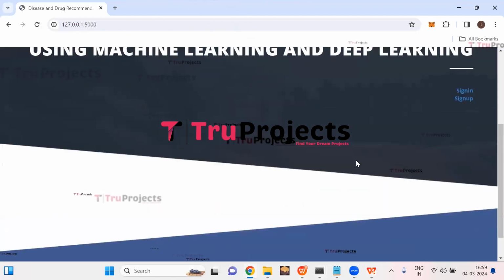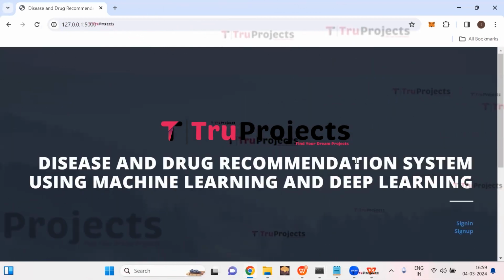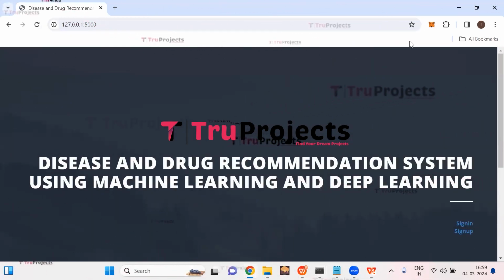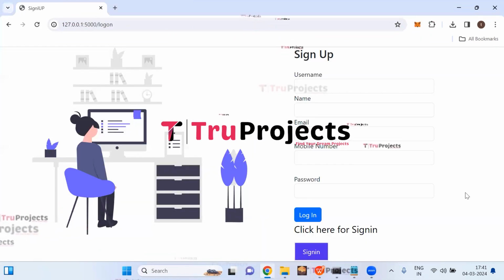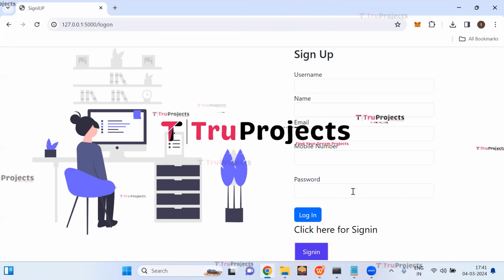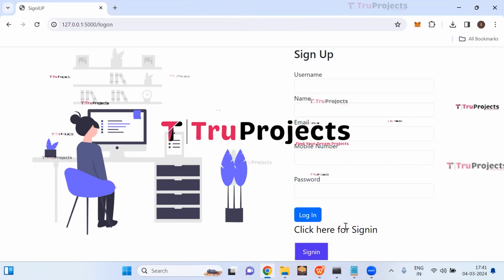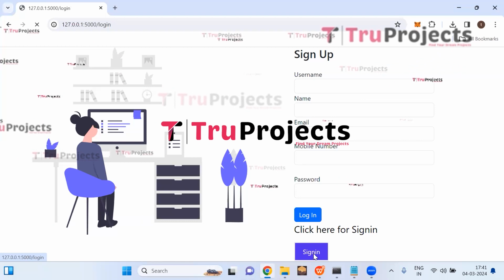The homepage of the project is displayed in the browser. This is the front end built using Flask framework. If we are new users, we need to register first. So click on sign up link here. Here we need to enter all these details to register, but I have already registered myself. So click on sign in button.